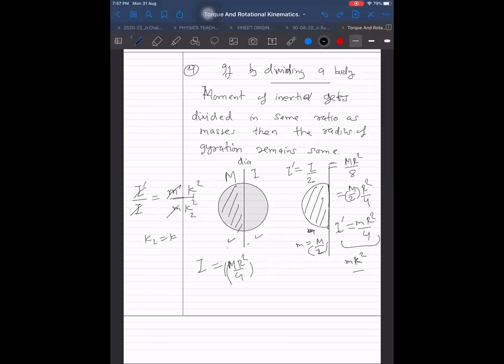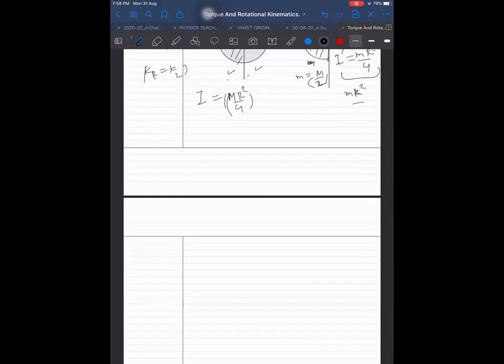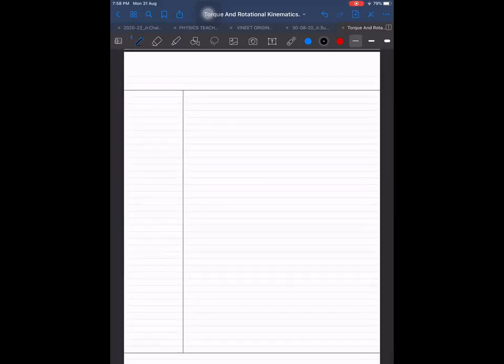It is for any ratio, because I could have taken I dash by I as any other ratio k. Then this is k, and the mass ratio is also k. So not capital K, let me take it as something else. Some ratio c, a constant, whatever it is. That c will cancel. Then k1 is equal to k2 again. Understood? So it is valid for all the cases, not only for half.